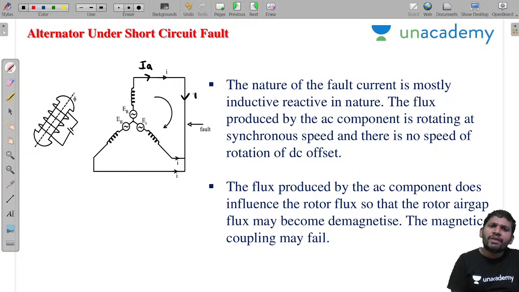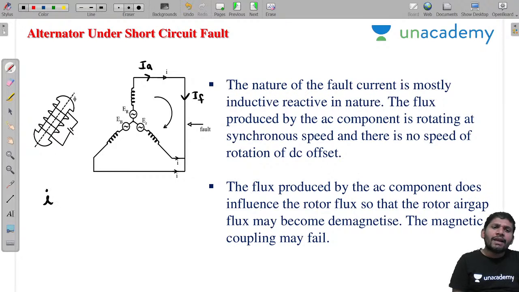This current is nothing but the fault current. Now this current is treated as the fault current. Understood? Let us assume that a three-phase short circuit fault occurs on the alternator. I already discussed this in the previous session. If any three-phase fault occurs on the alternator, there exist two components.